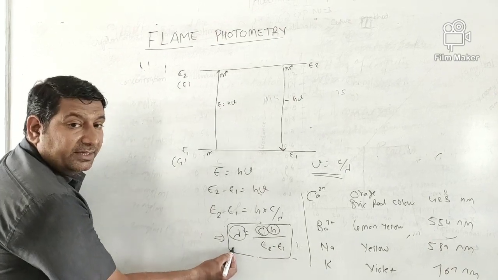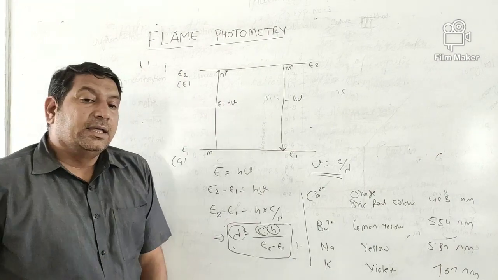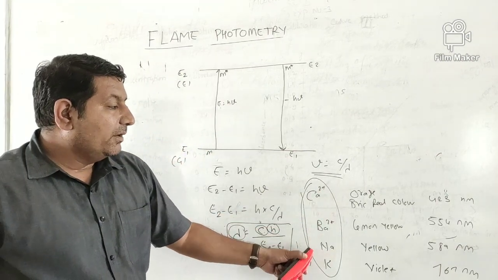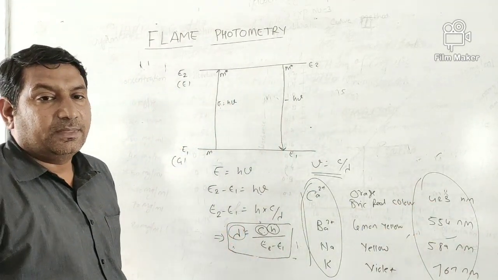This lambda max we have already derived in this equation. And you have to note that every ion of these metals has a unique lambda max. No two have the same lambda max.